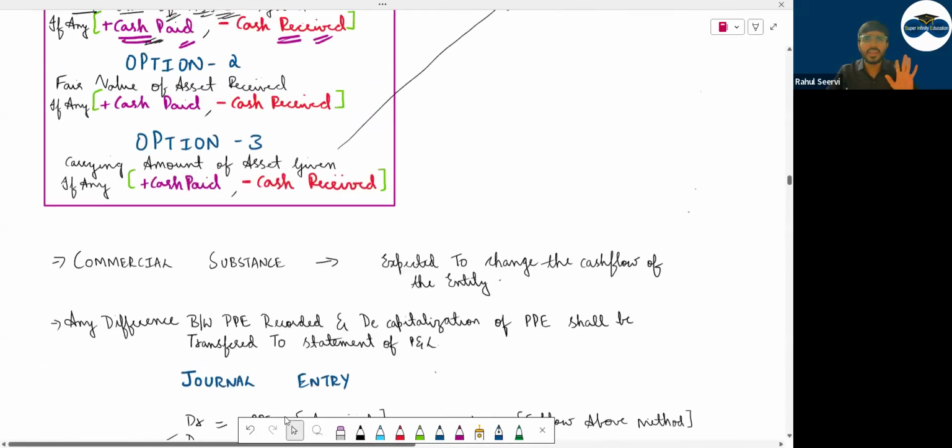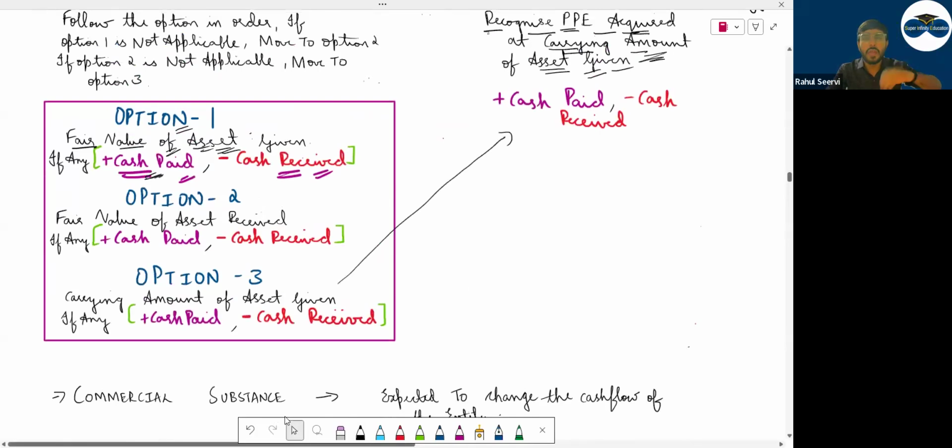सेम है, कुछ ज्यादा नहीं है. ये जो फॉर्मेट दिया है इसको ही फॉलो करना है. But whenever there is cash paid or cash received, you have to look at it. If you pay cash, you add it. If you receive cash, you less it. Simple. Now you only think from here, why are you paying extra cash? Can I say the opposite party is asking, then only you will pay? The company B is saying that pay me 2,000, then only I will pay. Then am I a fool to pay 2,000 extra to them?